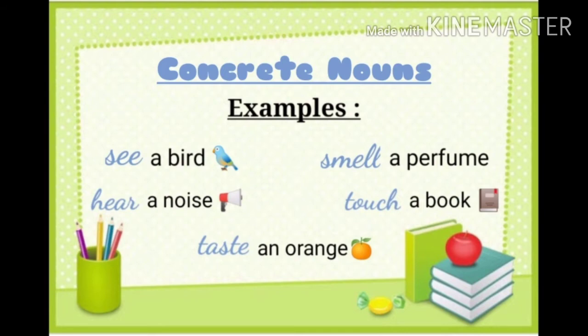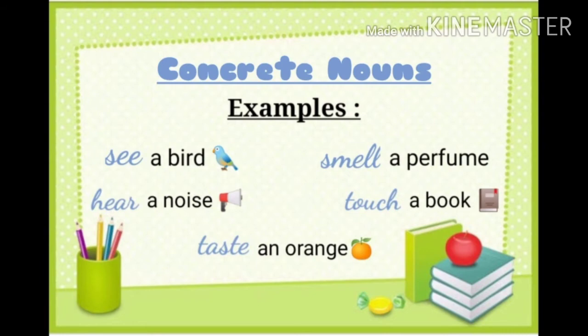We can see a bird, therefore, a bird is a concrete noun. A perfume, we can smell a perfume, therefore, it is also an example of a concrete noun. Next comes the noise of a loudspeaker. We can see a loudspeaker and we can also hear its noise. Therefore, it is also an example of a concrete noun. Next comes a book. We can easily touch a book. We can see a book. So, we are perceiving, we are experiencing a book with our senses. Therefore, it is also an example of a concrete noun.